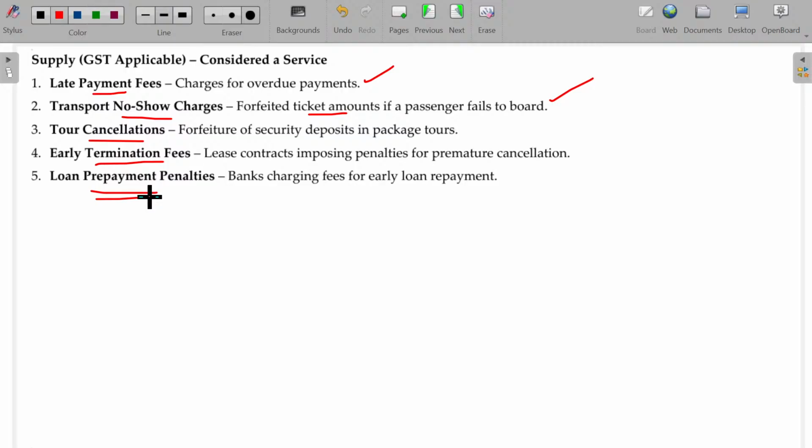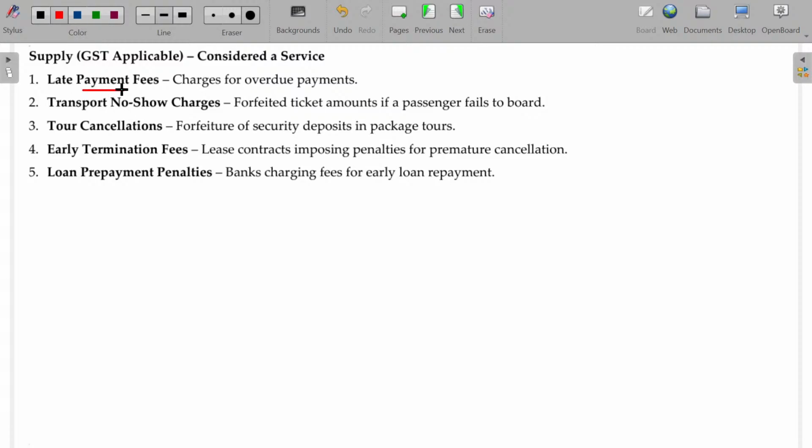Okay, I'll now levy a penalty because we have lots of expenses for inspecting your credibility and all. If the banker charges anything extra, that is subject to GST. That is also supply.